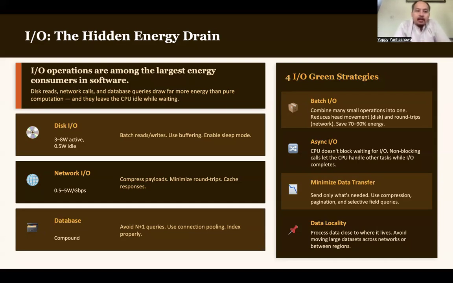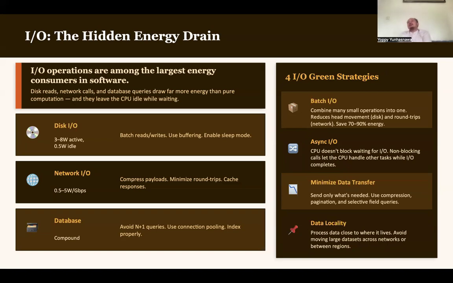Why is this important? Because input and output operations, writing something or reading something from the computer, are among the largest energy consumers in software. Things like reads, network calls, and database queries consume far more energy than pure computation, and they leave the CPU idle while waiting.